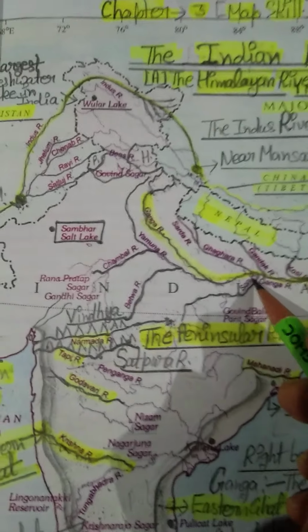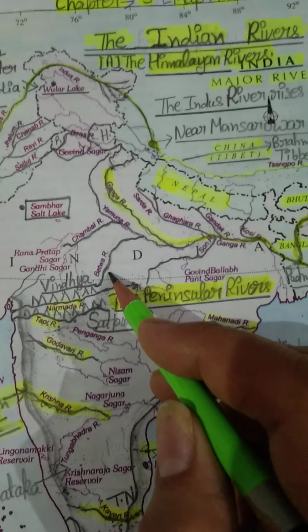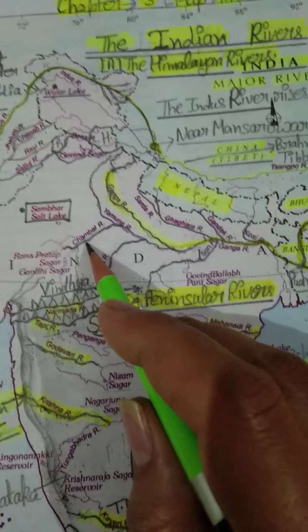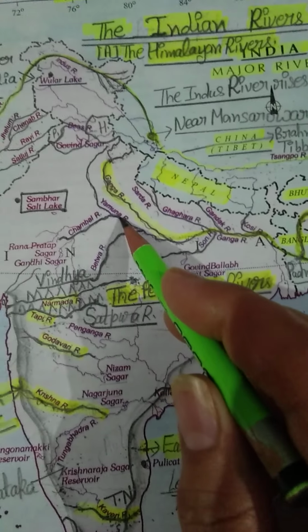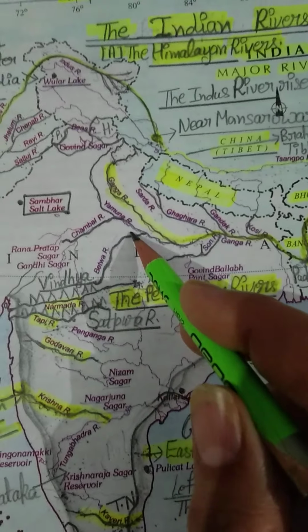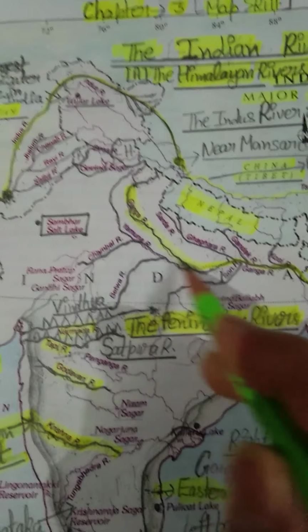Now we will see right bank tributaries. All these are the right bank tributaries of Ganga river. Right bank tributaries are the Chambal, the Betwa and the Son. Chambal river you can see, Betwa river and Son river. Okay, and you know Yamuna is the largest right bank tributary of Ganga river. Yamuna is the largest right bank tributary of Ganga river.